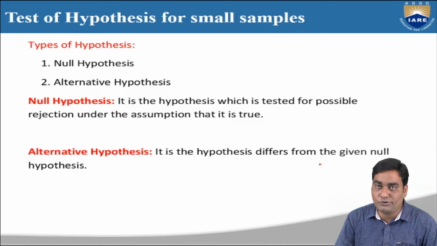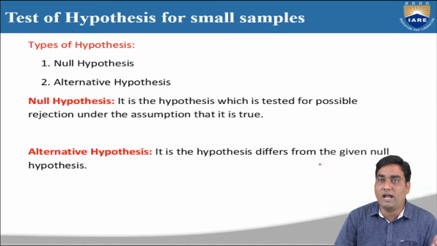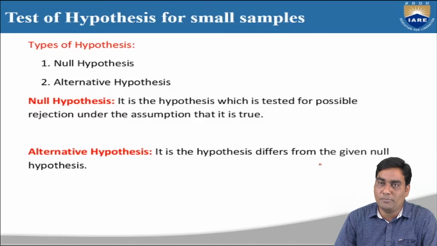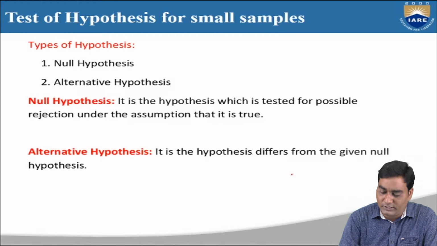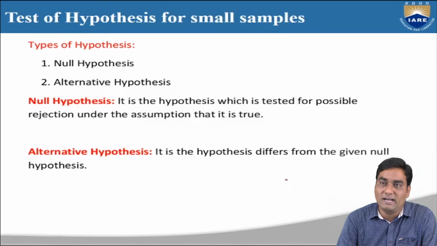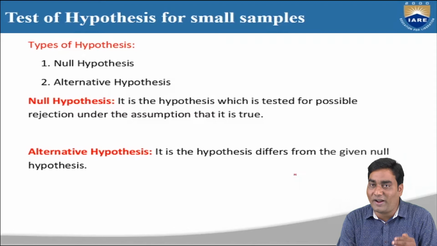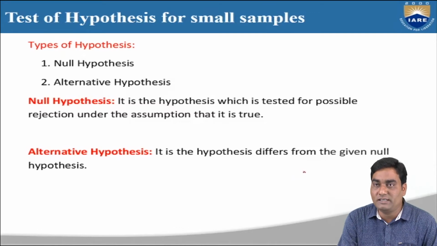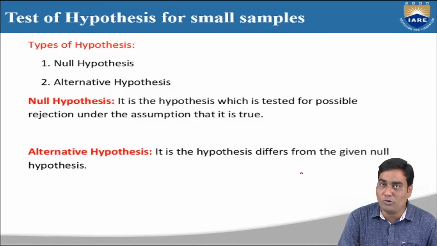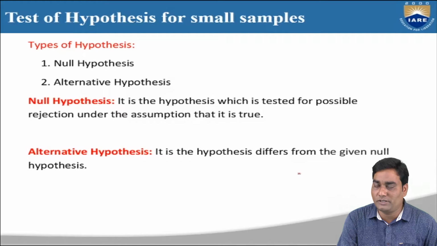The alternative hypothesis differs from the given null hypothesis, meaning it is quite opposite to the null hypothesis. We have to assume that the statement we have been given is false.